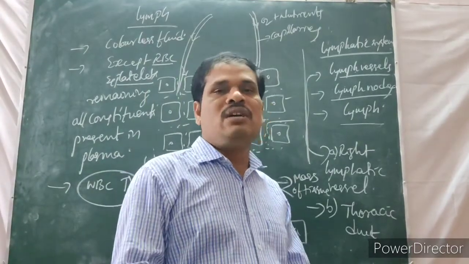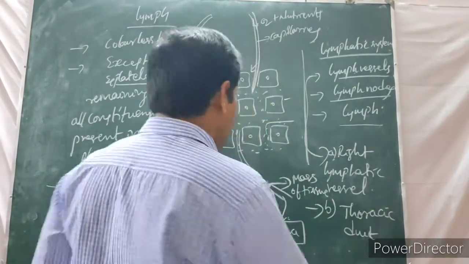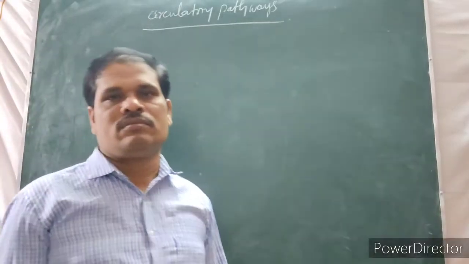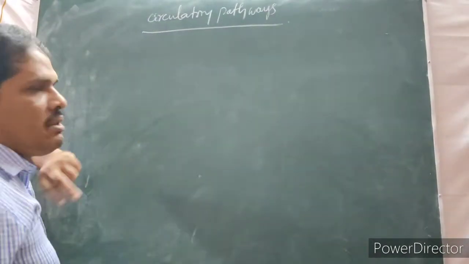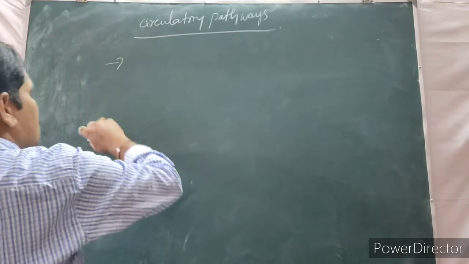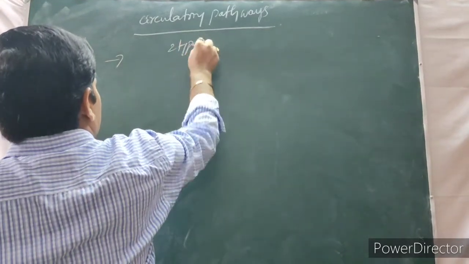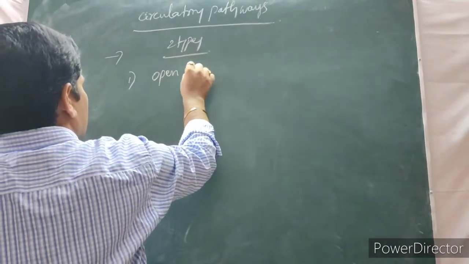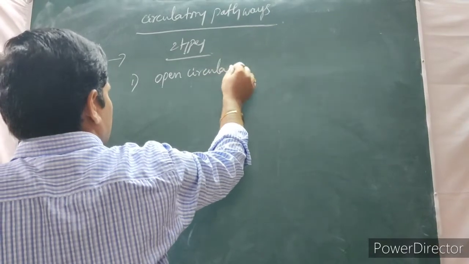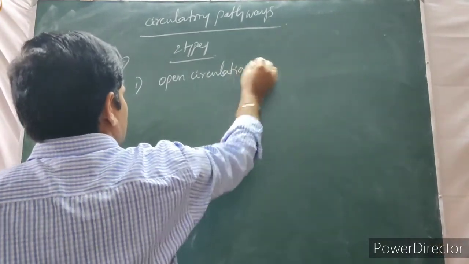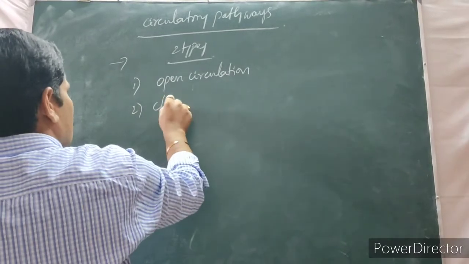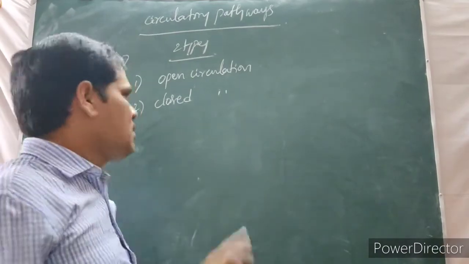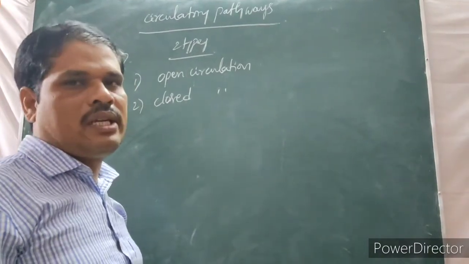After lymph, we move to the circulatory pathways in human beings. Here, two types are there. The first one is open circulation, or open circulatory system. The second one is closed circulation, or closed circulatory system.